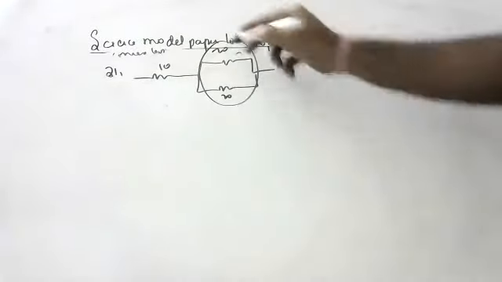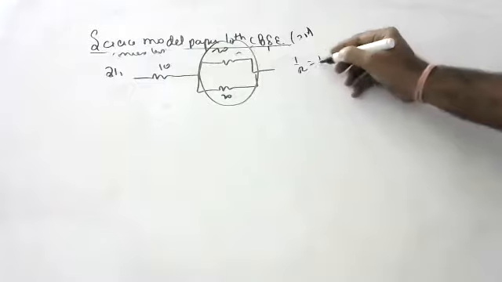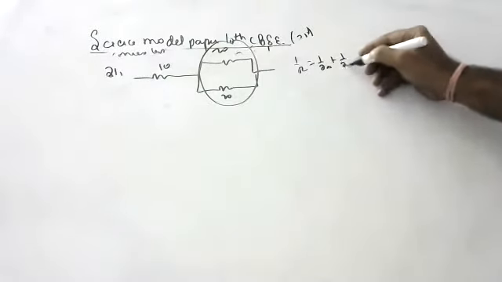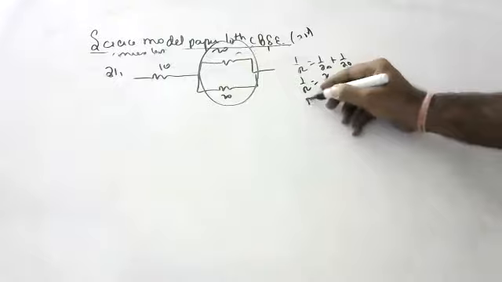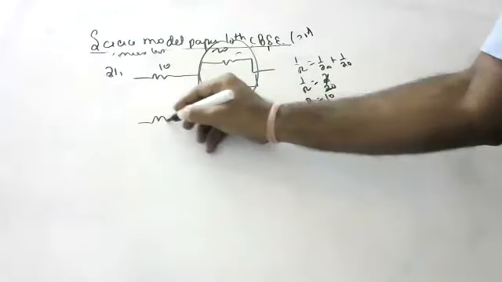These both are in parallel. So 1 by R is equal to 1 by 20 plus 1 by 20. 1 by R is equal to 2 by 20, which is 1 by 10. So R is equal to 10. Now this is 10, this is 10.